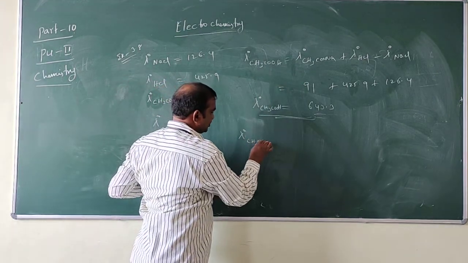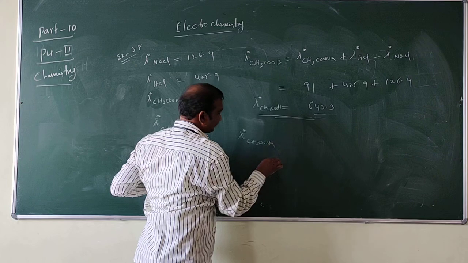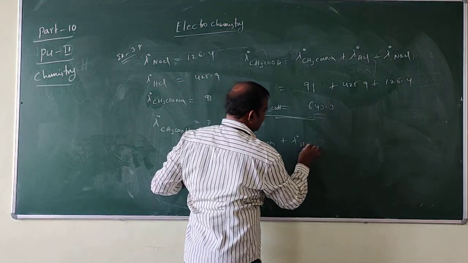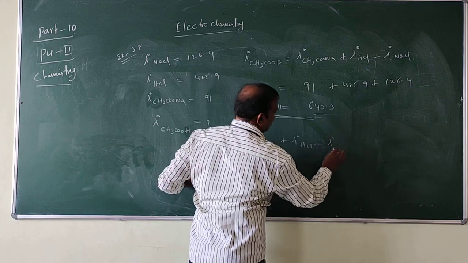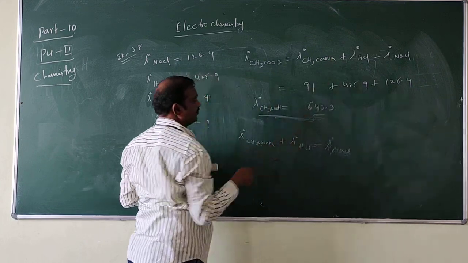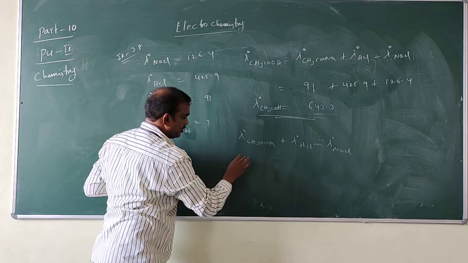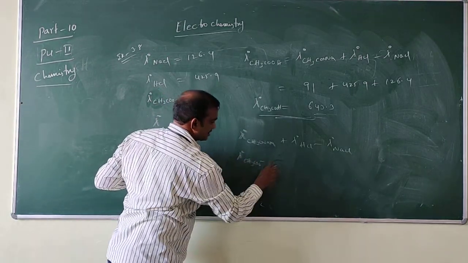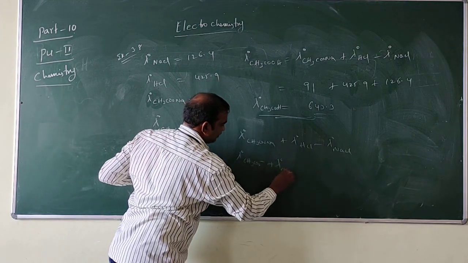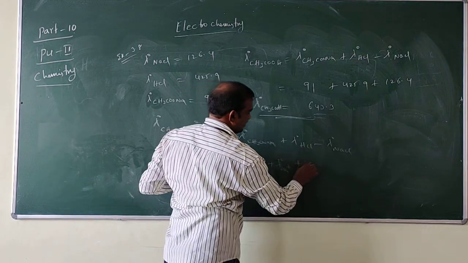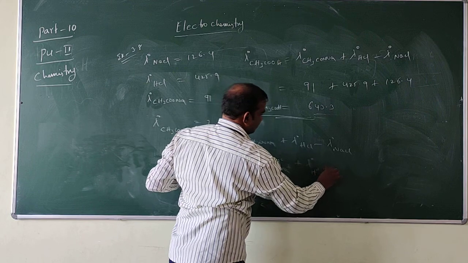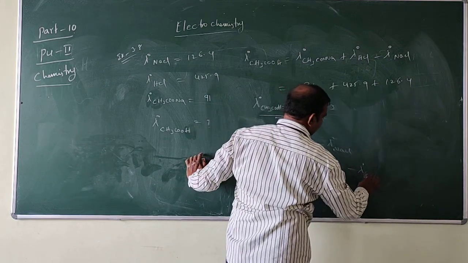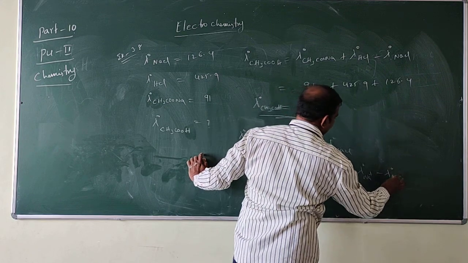Lambda naught of CH3COONa plus lambda naught of HCl minus lambda naught of NaCl. This one we will take here. So this lambda naught of CH3COOH can be written as lambda naught of CH3COO- plus lambda naught of Na+ plus lambda naught of H+ plus lambda naught of Cl- minus lambda naught of Na+ minus lambda naught of Cl-.